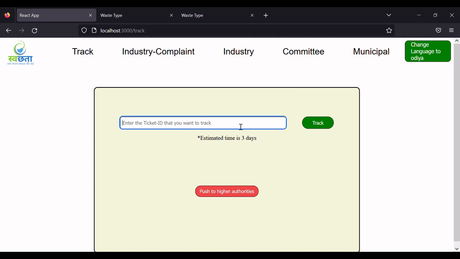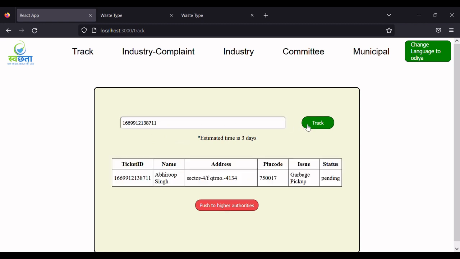For example, this complaint has this ticket ID, and if the user clicks on track, then you can see that all the fields are mentioned and the status is currently pending. Here is a button to push the request to higher authorities, but we have added an estimated time of 3 days. If the time limit exceeds 3 days, then the user could push it to higher authorities, that is the governing committee.